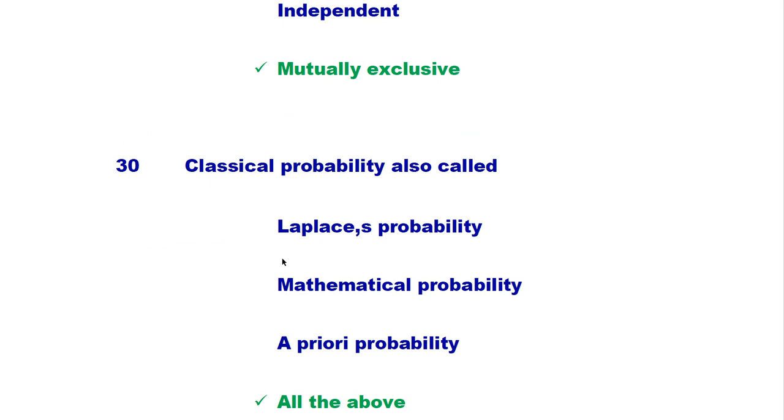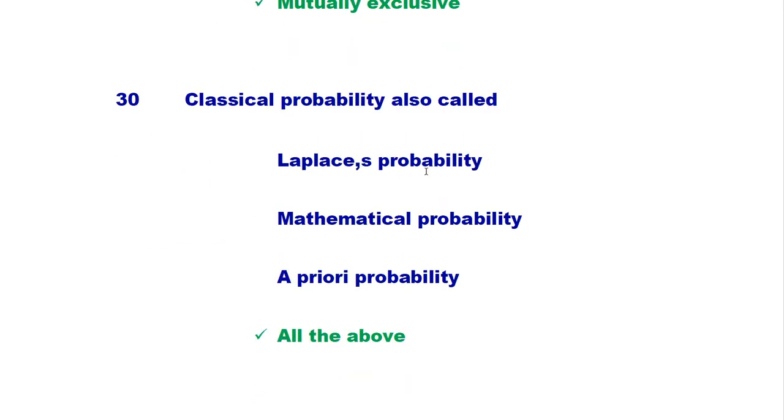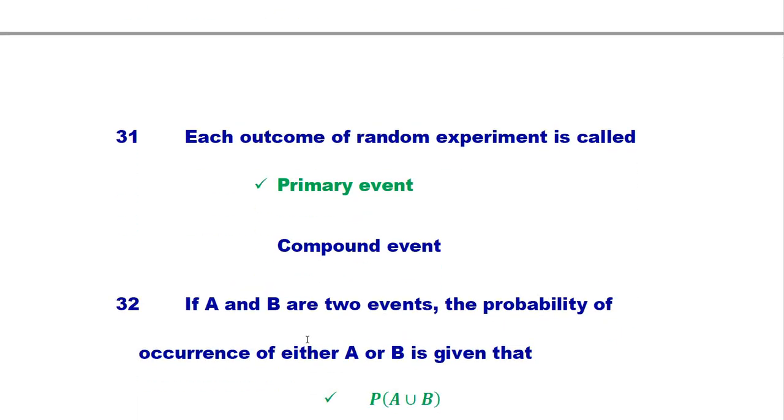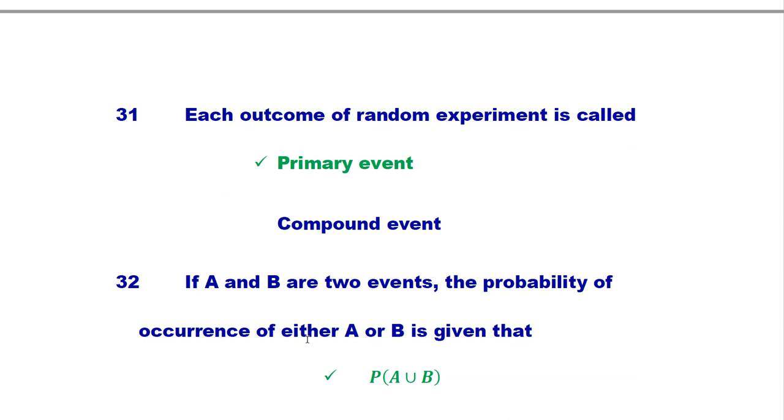Classical probability is called Laplace probability, mathematical probability, priori probability. So these three are the names of classical probability. So the right answer is all of the above. Each outcome of a random experiment is called a primary event.